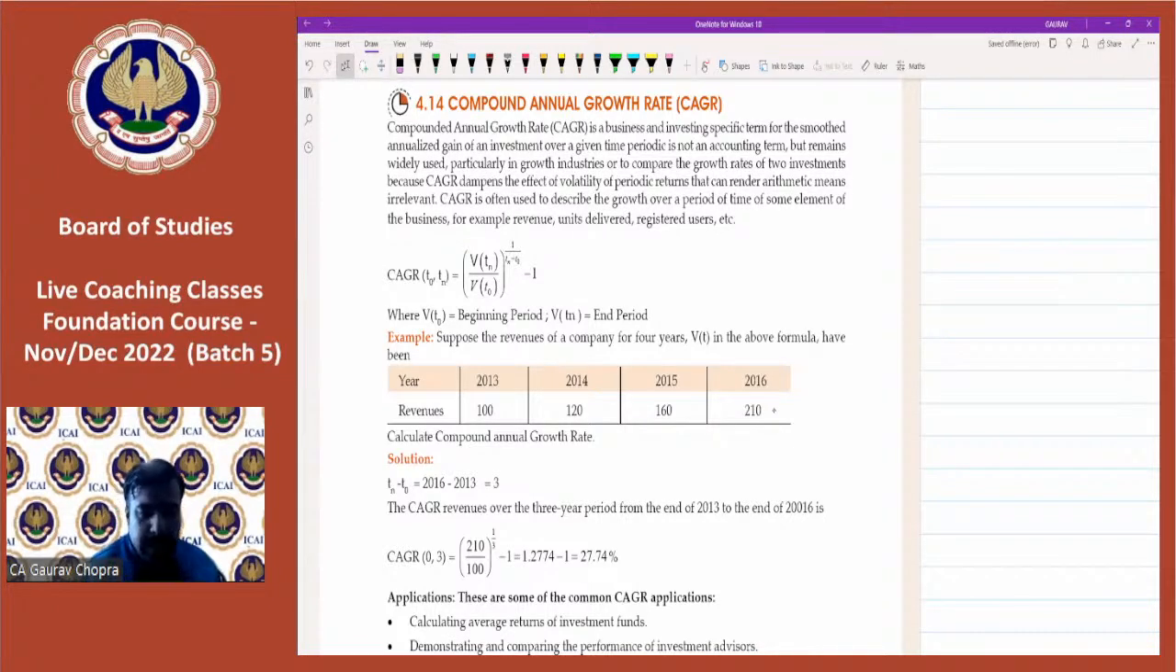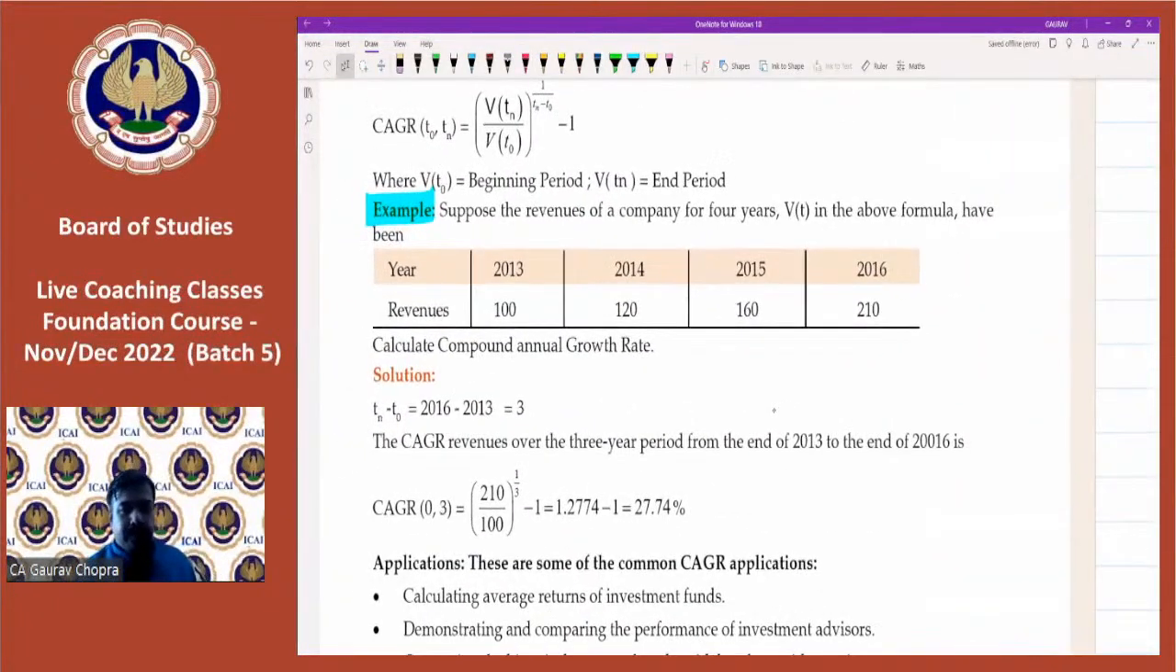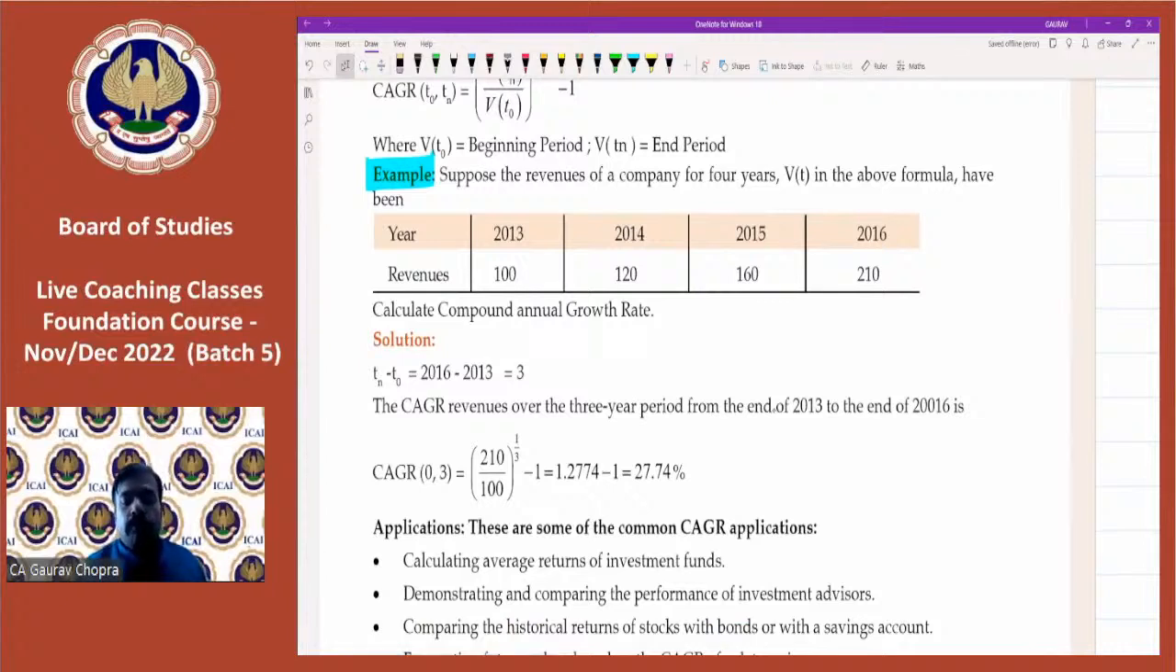So let us do this example. Suppose the revenue of a company for 4 years is like this: in first year, the company has a revenue of 100. It can be 100 lakhs or crores, anything. In second year, 120, third year, 160, and fourth year, it is 210. We are supposed to calculate the growth rate. So we have to see how the company is changing. In first year, the company is moving from 100 to 120, then from 120 to 160 and 160 to 210.